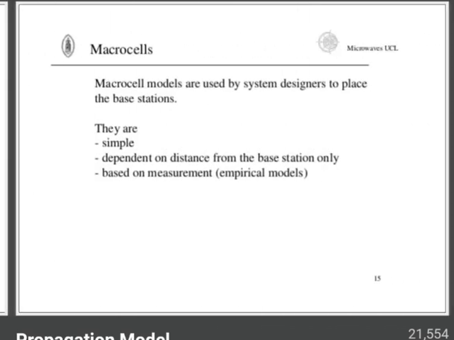So microcell models are used by the system designer to place the base station. They are simple, dependent on the distance from the base station only, and are based on measurement.